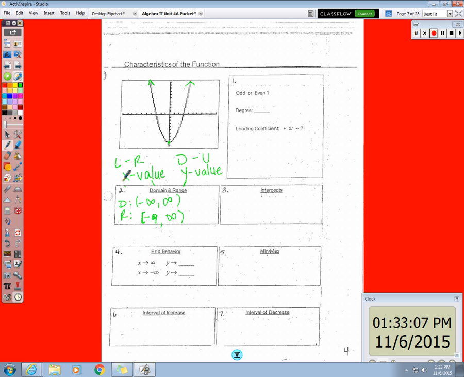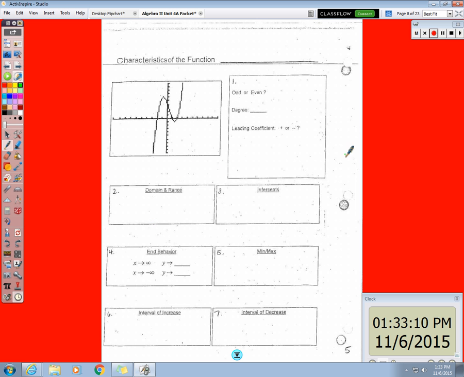Okay, now turn to the next page. We're going to do domain and range for this one. All right. I'm going to put D for domain, R for range. Okay, so I always suggest starting on the y-intercept. Now, domain deals with the x values, which are left and right, because the x-axis is horizontal. So if I tell you to start walking on this function and walk to the left, how far could you walk?